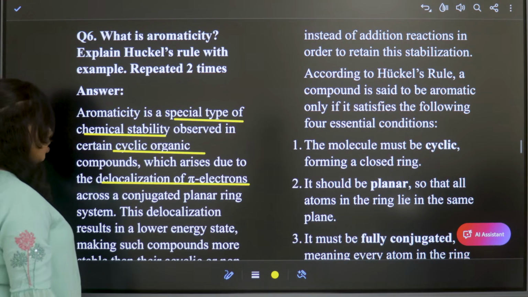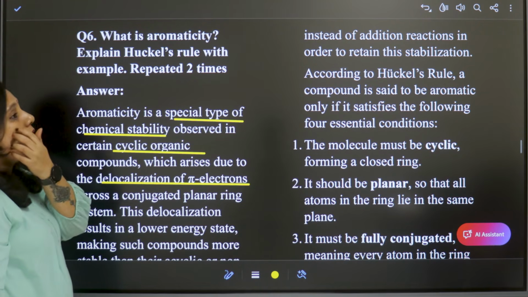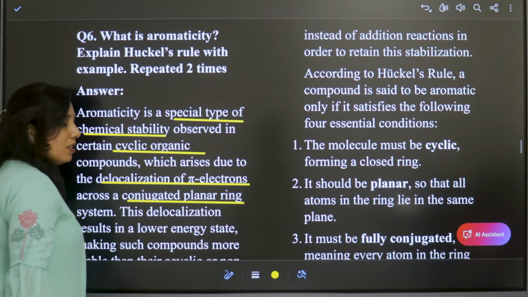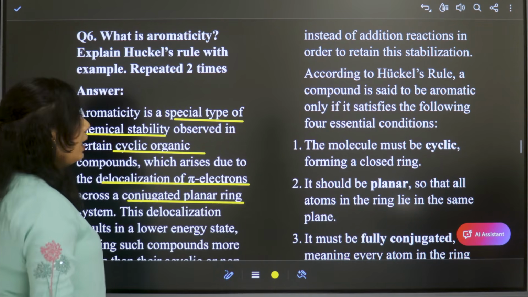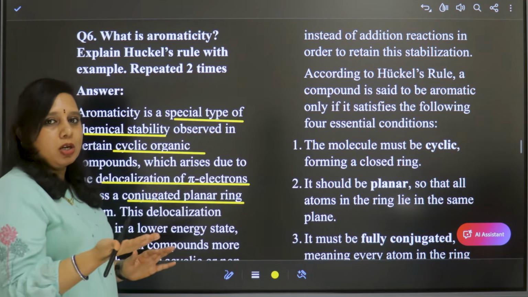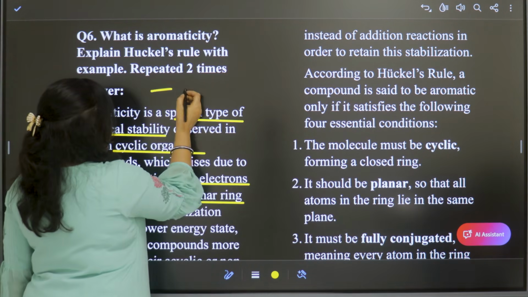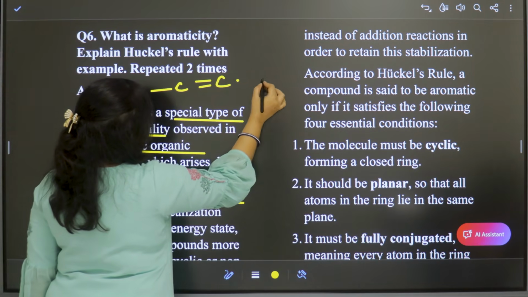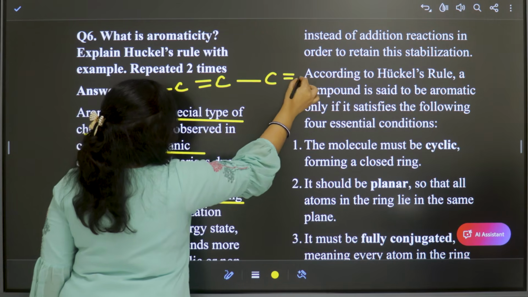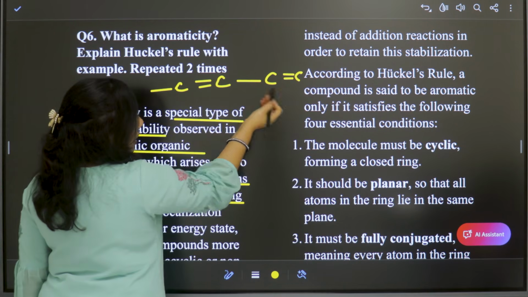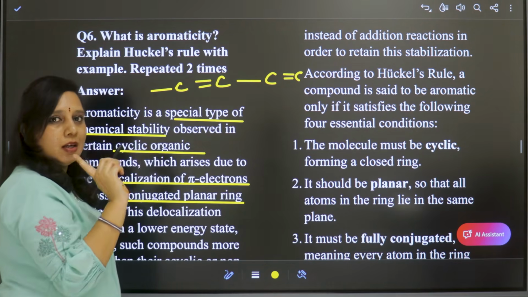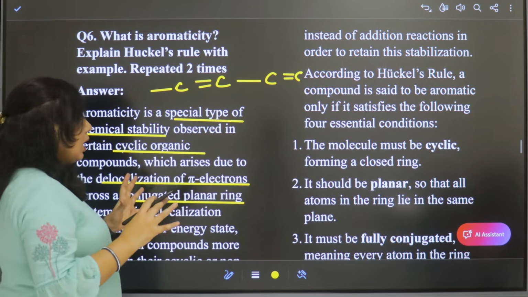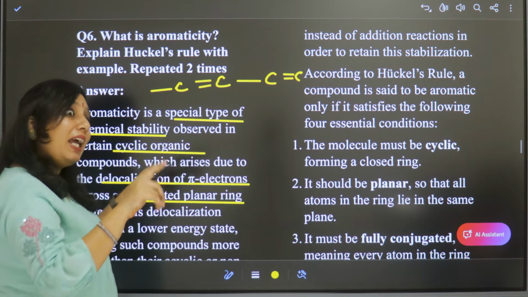This delocalization occurs specially in conjugated planar ring systems. Conjugated means alternating double bonds: a single bond, a double bond, a single bond, again a double bond. Such compounds are called conjugated and planar rings.